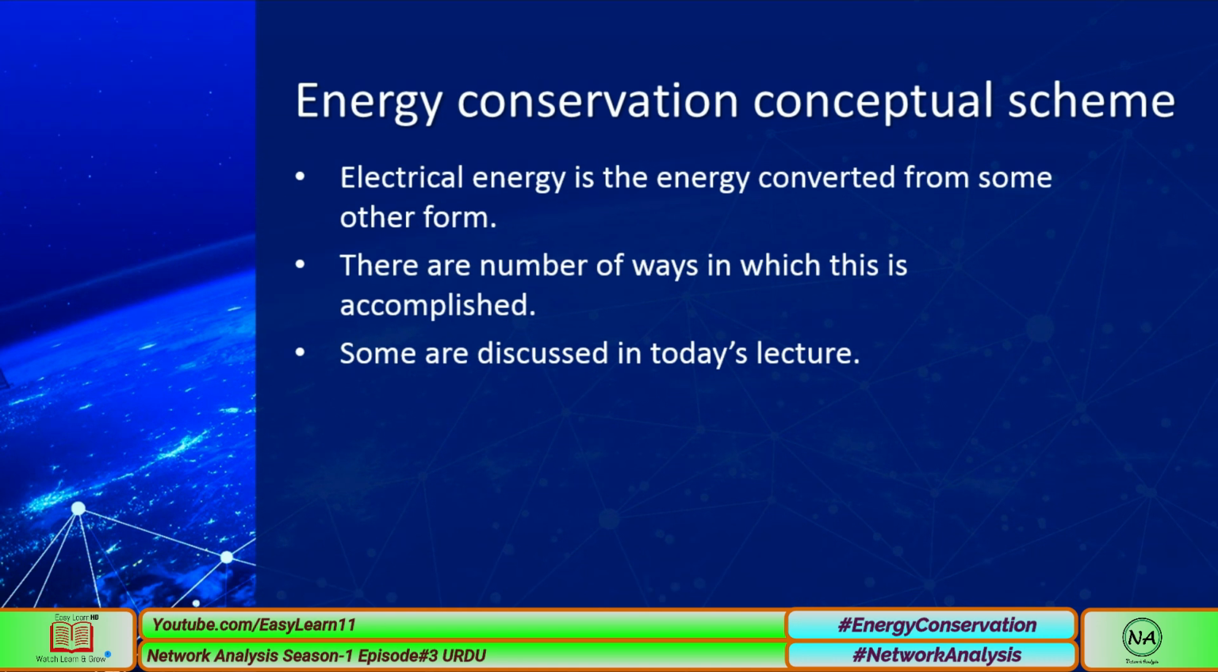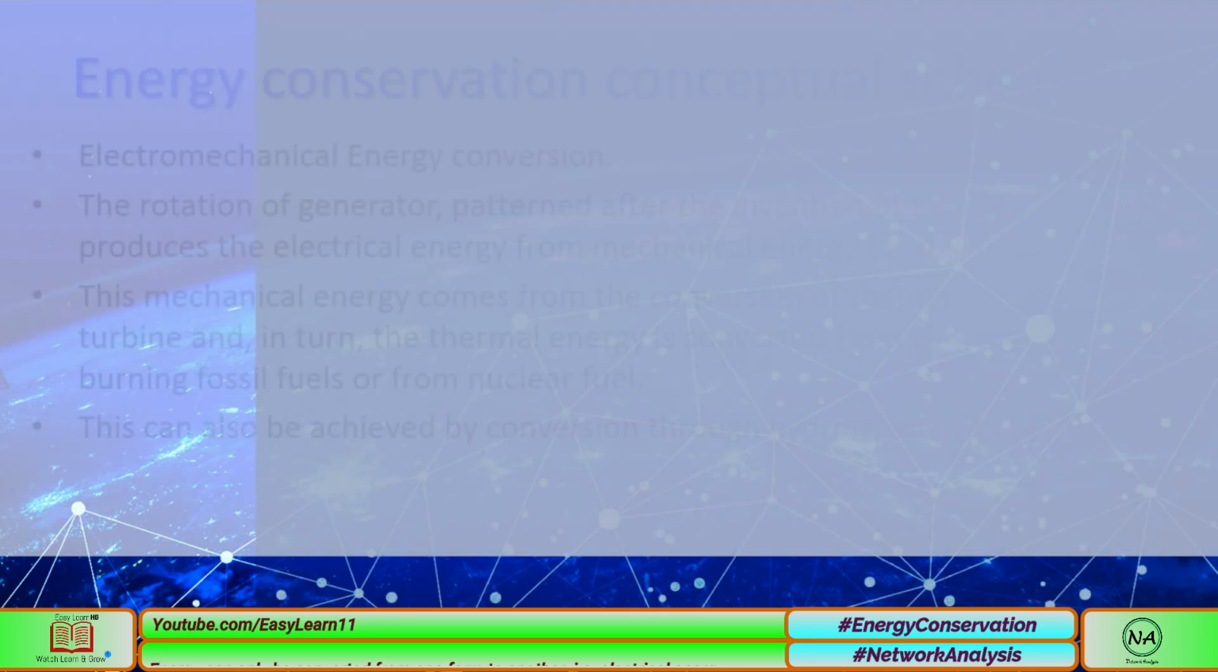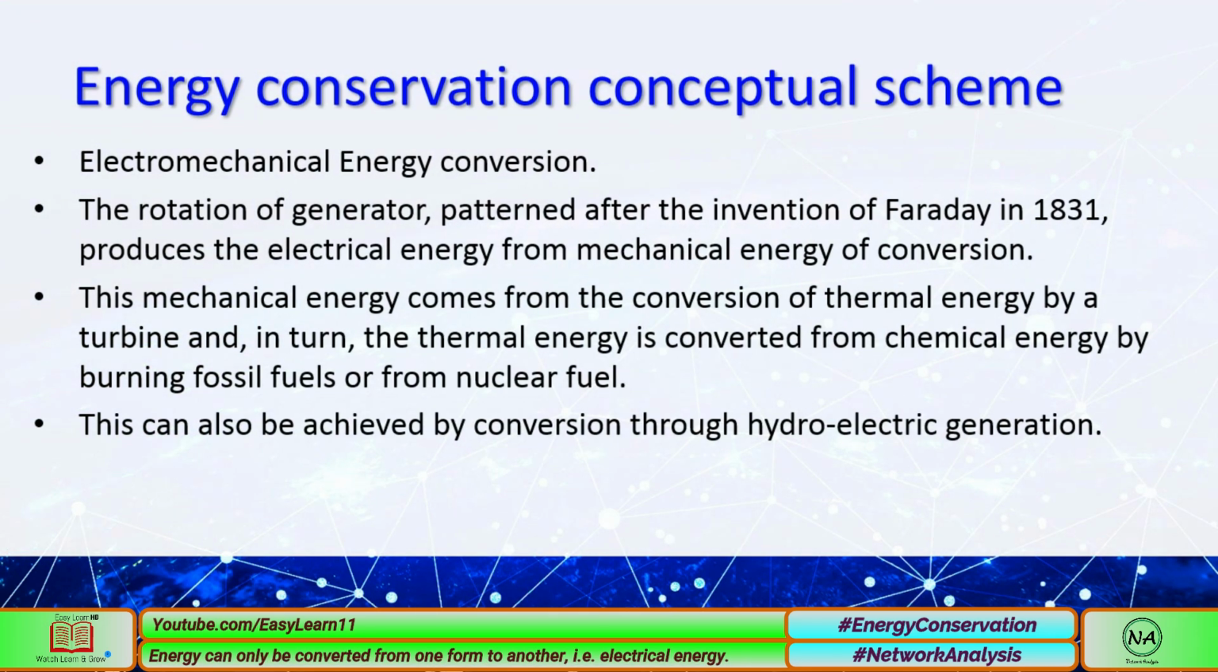Electrical energy is energy converted from some other form. There are a number of ways in which this can be accomplished. Some are discussed in today's lecture. We are going to discuss these methods one by one, so let's start with the first one.